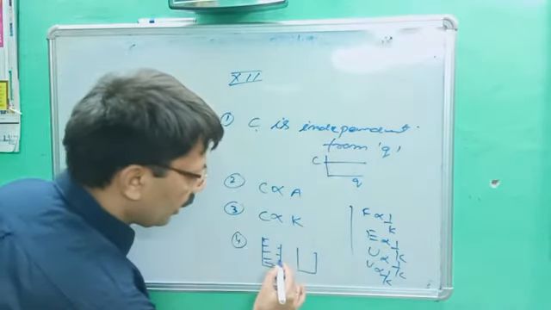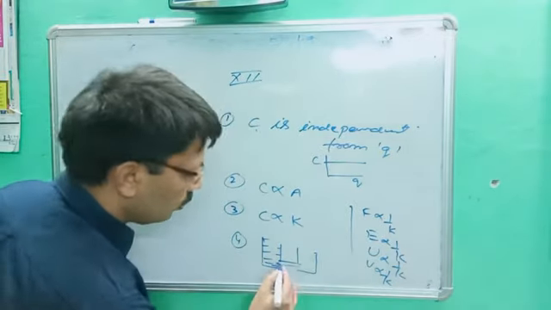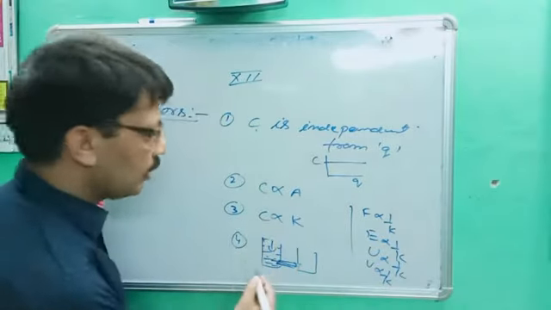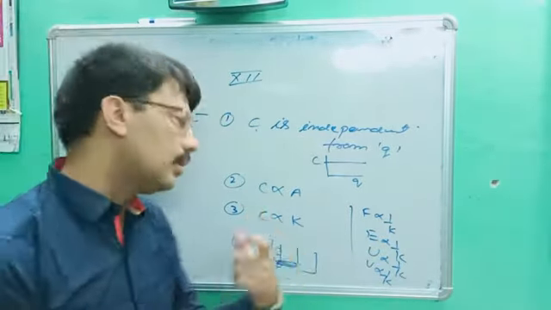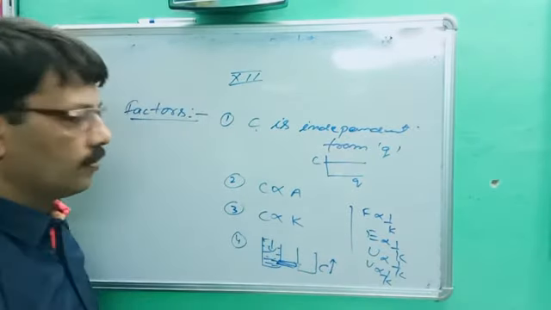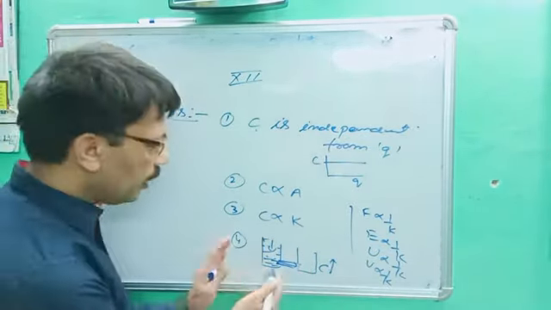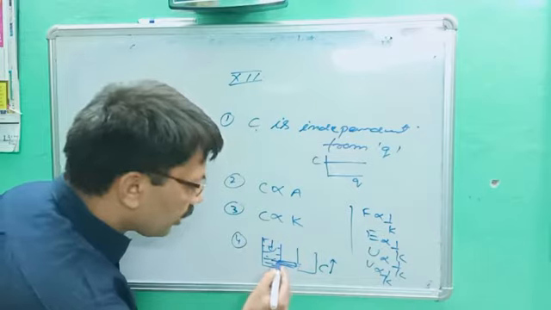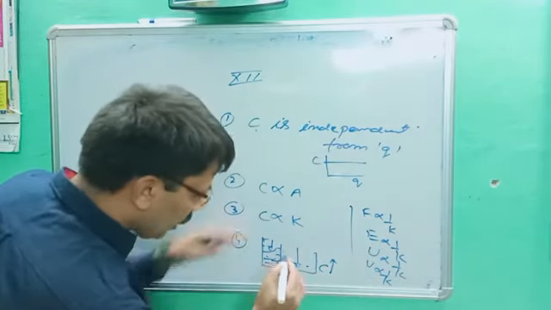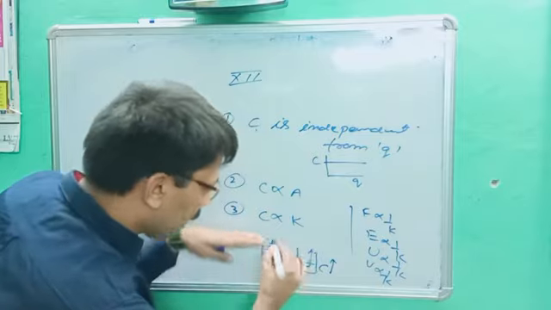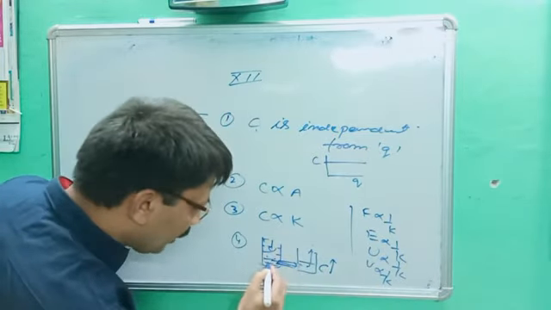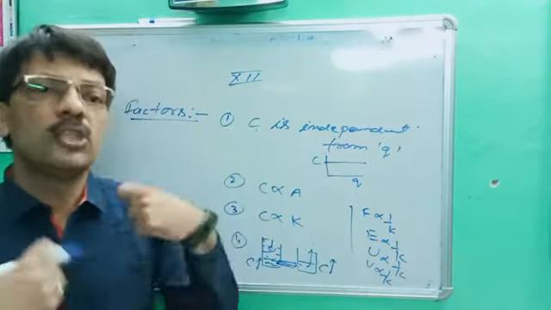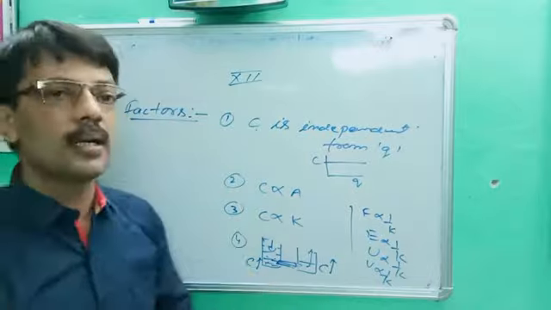If this container is connected to that one, what happened? You better know, this water will drain to that one. It means its potential decreases, so capacity increases. It means in the presence of another conductor, capacity increases. That conductor was fully charged. When we connect this conductor to another conductor, this is also called the principle of capacitance. Its potential decreases, so capacity what? Increases. So the conclusion is, in the presence of another uncharged conductor, the capacity of the charged conductor increases.